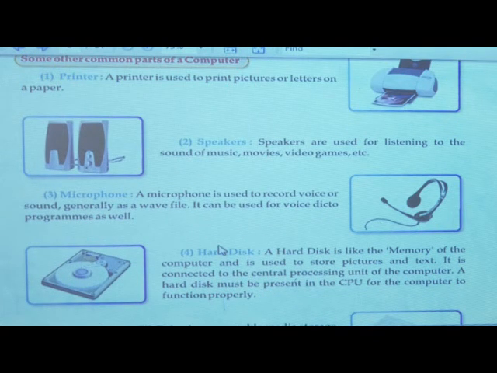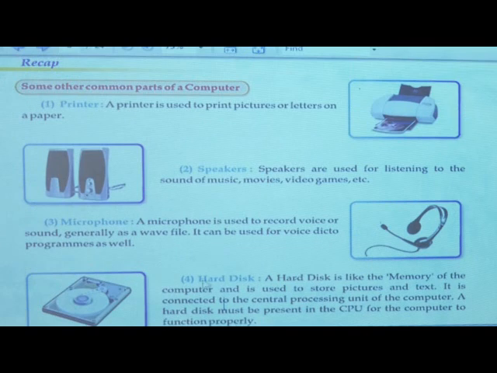If we want to record our voice, or we want to send our voice to our friend, then we use the microphone.